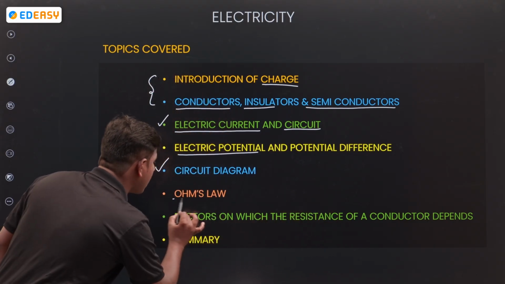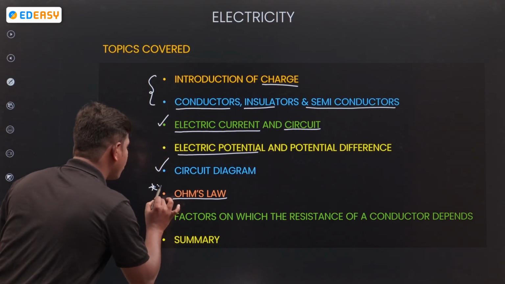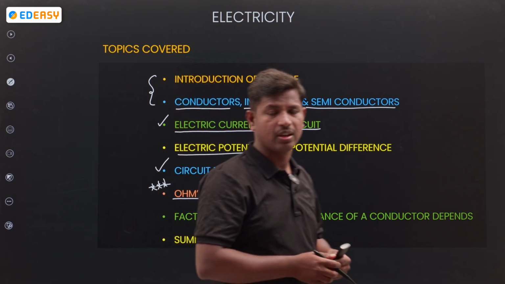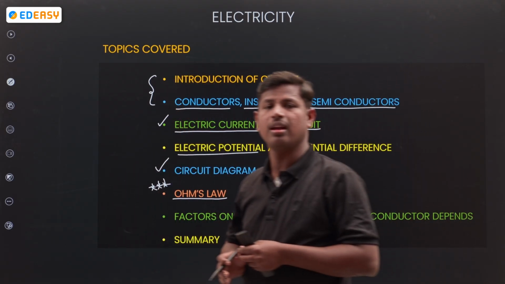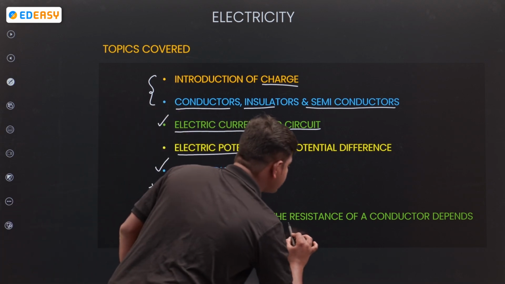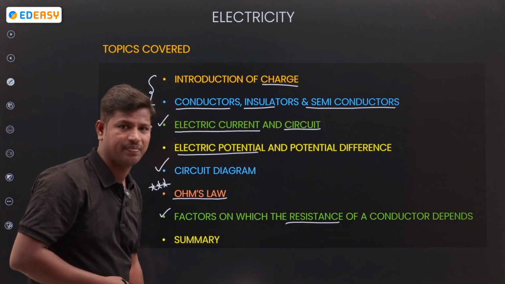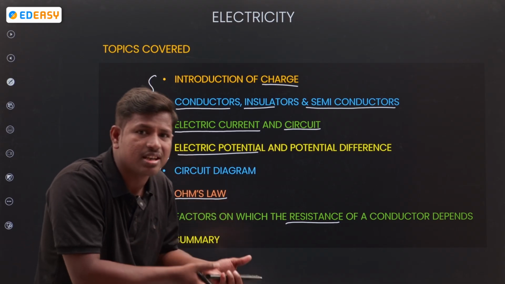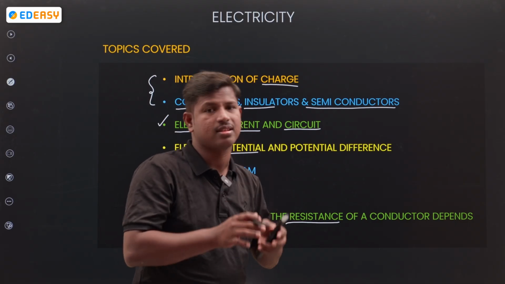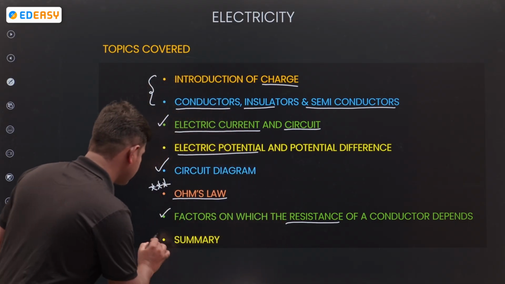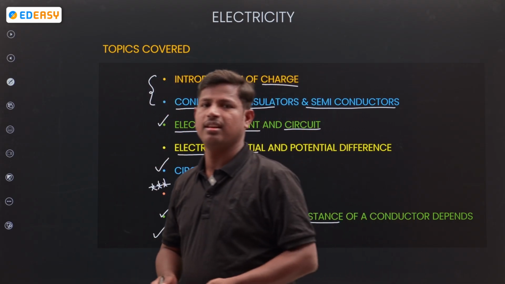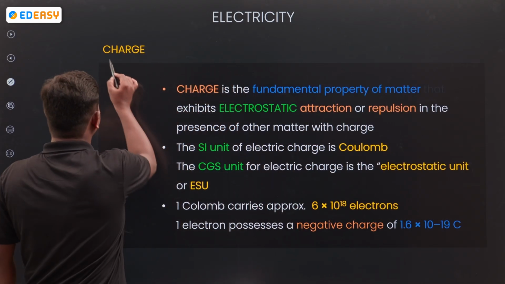Next, Ohm's law, the most important topic for further classes also. It will be very useful. What is Ohm's law? Next, factors on which the resistance of a conductor depends. First of all, you should know what resistance is and what factors are there. Next, summary.